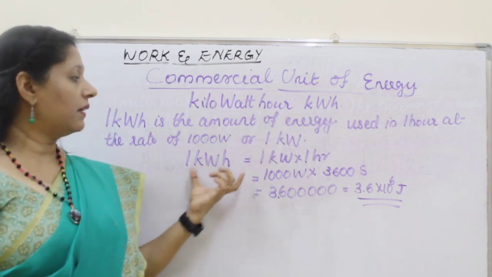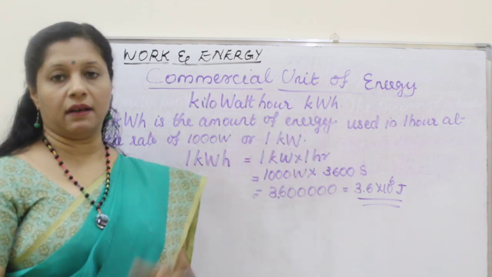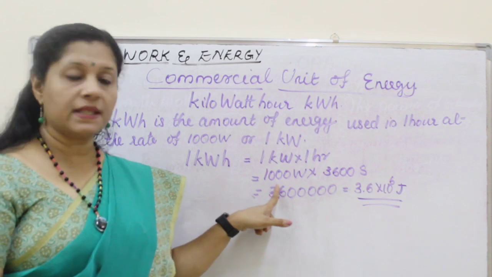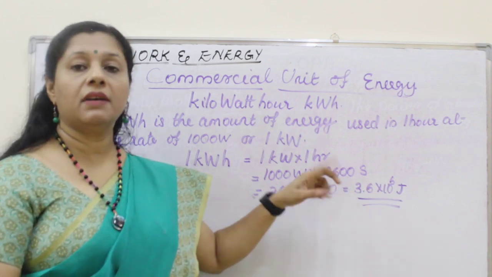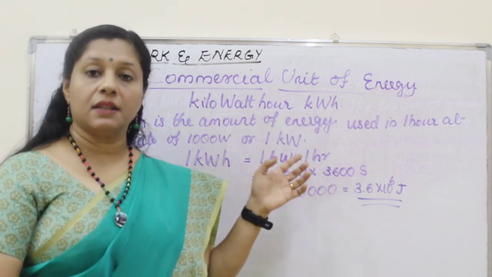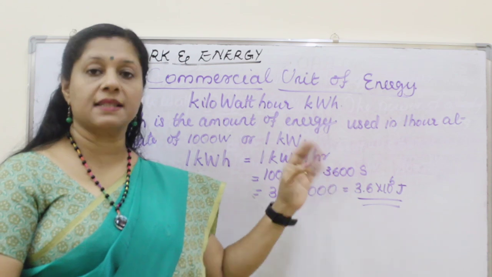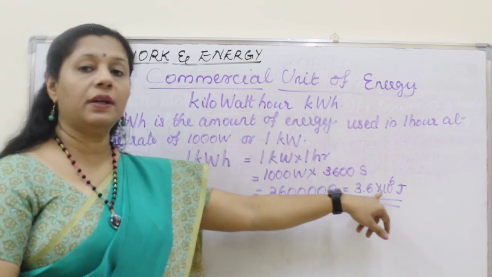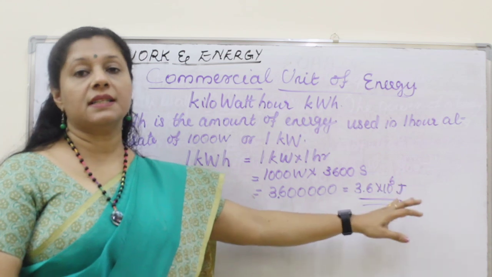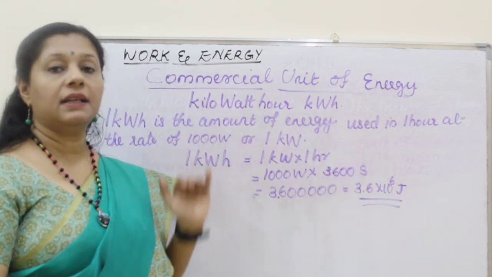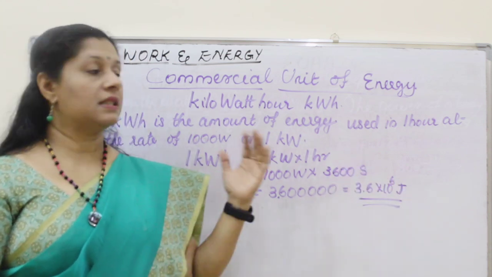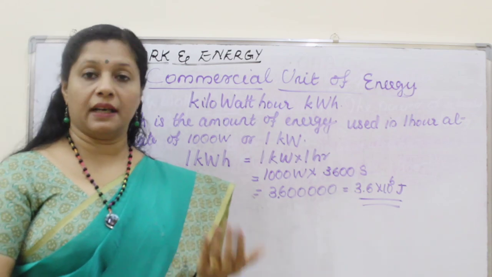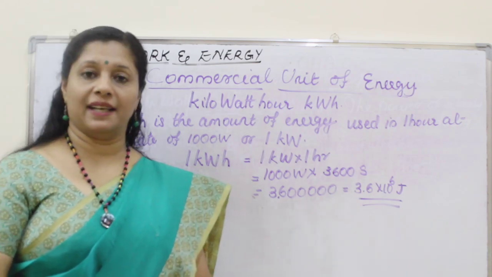So 1 kilowatt hour, if you convert 1 kilowatt into 1 hour, 1 kilowatt means what? 1000 watts. And 1 hour, if you convert into SI units, 3600 seconds, 60 into 60, right? So we get 3.6 into 10 to the power of 6 joules, that is the equivalent to 1 kilowatt hour. So this is the relation between SI unit and a commercial unit of energy.